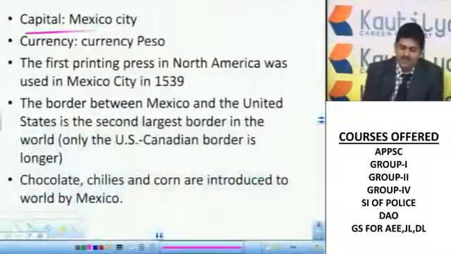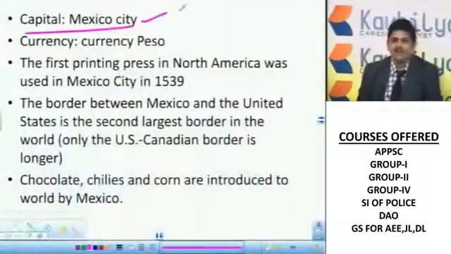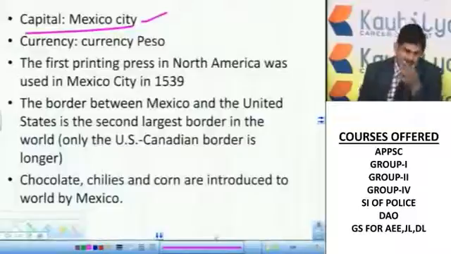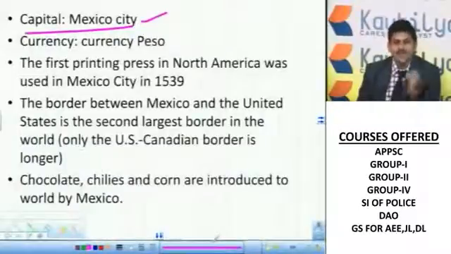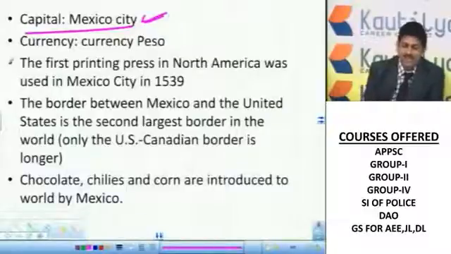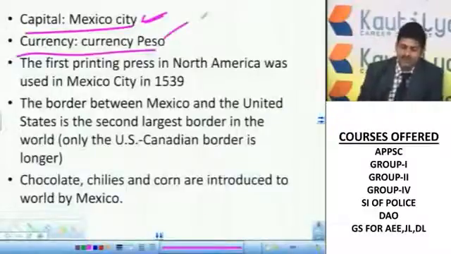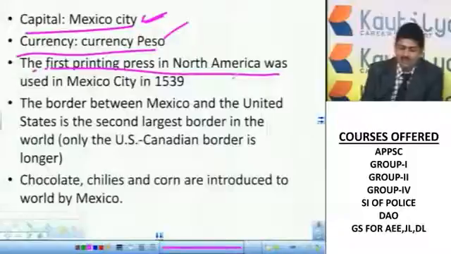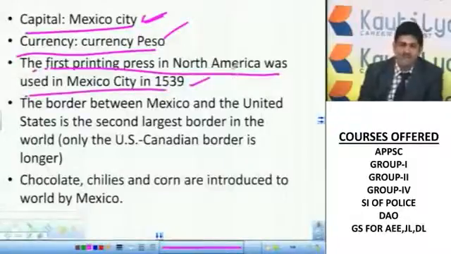Mexico's capital is Mexico City. I told you initially that there are certain countries where the capital and the country's name are the same. I told you already, Singapore's capital is Singapore City. Same with Mexico, the capital is Mexico City. Its currency is the peso. The first printing press in North America was used in Mexico City. It's a very important point.